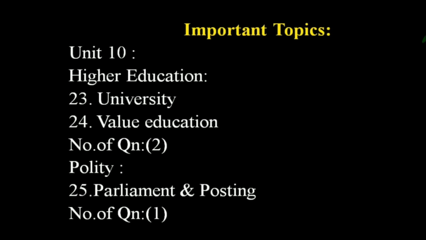If you are clear with these 25 important topics in paper 1, it is very easy to score 70 to 80 marks in paper 1, right. So be clear with these topics and you can score at least 70 marks guaranteed, right.